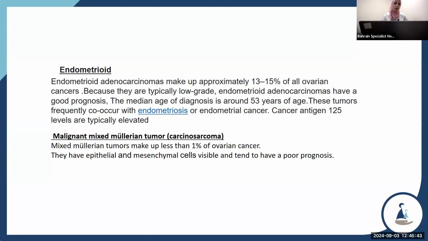Endometrioid type: endometrioid adenocarcinoma makes up approximately 13 to 15% of ovarian cancer. Because they are typically low grade, endometrioid adenocarcinomas have a good prognosis. The median age of diagnosis is around 53 years of age. This tumor frequently co-occurs with endometriosis or endometrial cancer. CA-125 is typically elevated. The other type, malignant mixed Mullerian tumor or carcinosarcoma, makes up less than 1% of ovarian cancer. They have epithelial and mesenchymal cells visible and tend to have a poor prognosis.